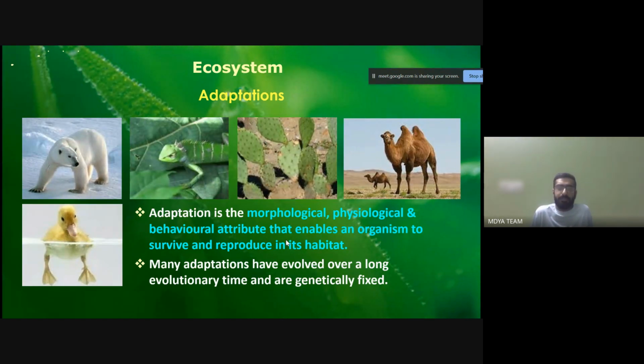Like for example, I give an example: in the forest areas there are wild dogs. So what is the difference between the wild dogs and the pet dogs? If you see a pet dog outside and go nearer, it would wag its tail, and if you give food to that dog, it would start loving you instantly.